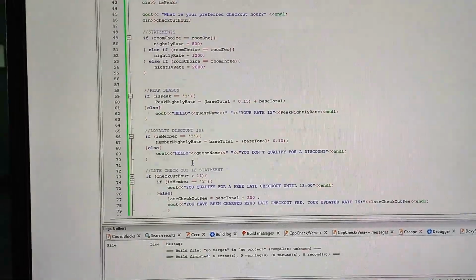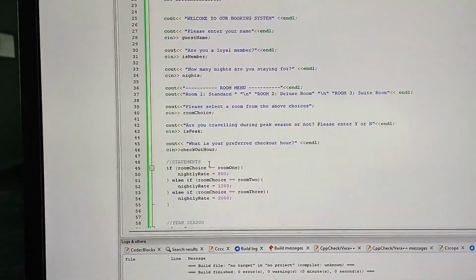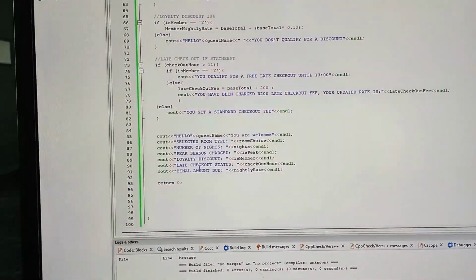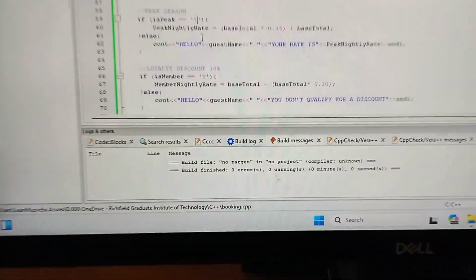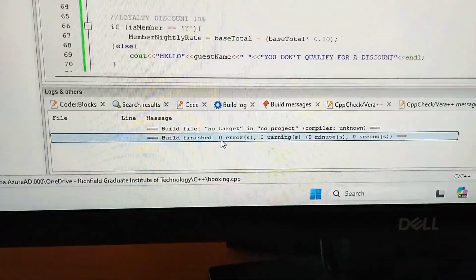Guys, I don't want to brag, but oh my god, my first C++ program. This is a full program, right? So it's a booking system, and as you can see, I've built it already. It has no errors now.